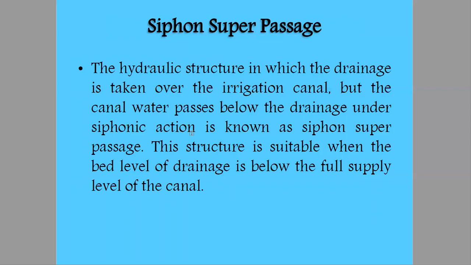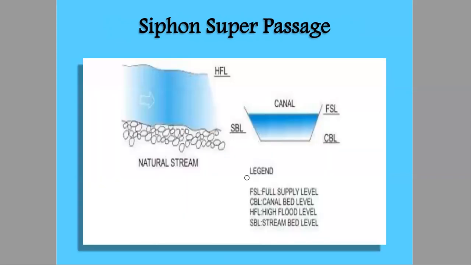This structure is suitable when the bed level of drainage is below the full supply level of the canal, meaning the full supply level of the canal is above the bed level of the drainage. You can see in the diagram that the full supply level of the canal is above the bed level of the drainage, that is here.